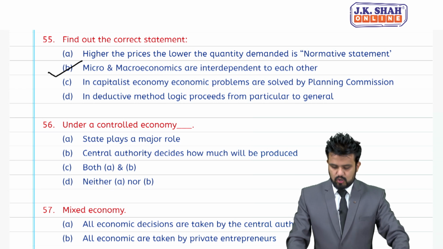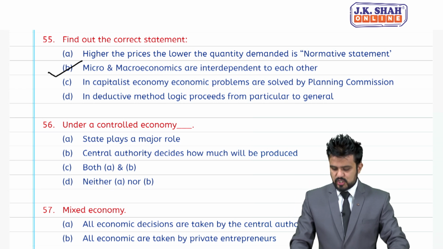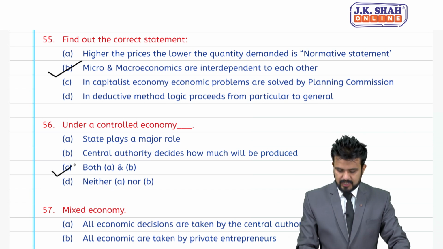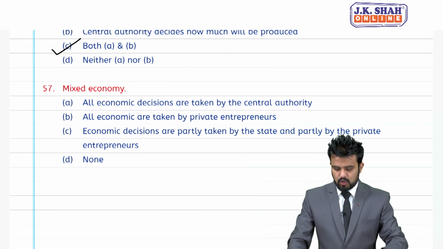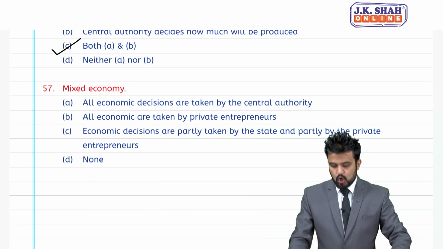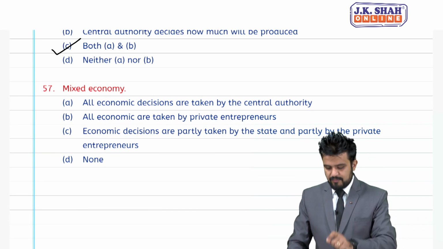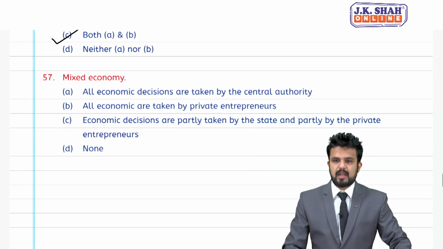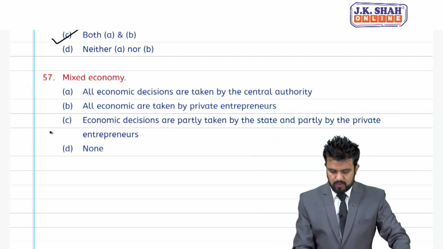State plays a major role, central authority decides how much will be produced. C is both A and B. Correct answer is C. 57, mixed economy. All economic decisions are taken by central authority. All economic decisions are taken by private entrepreneurs. C is economic decisions are partly taken by state and partly by private entrepreneurs.